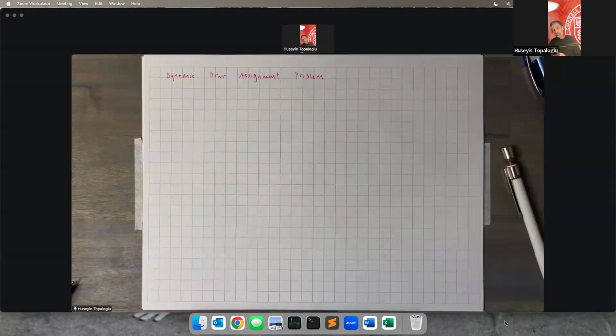And we want to figure out, during the course of the planning horizon, which of these loads we should be serving so that the total expected profit that we collect from the served loads is as large as possible. So this is the dynamic driver assignment problem.